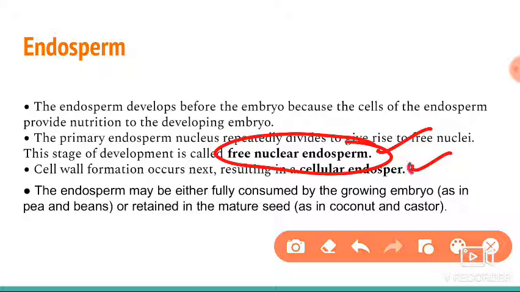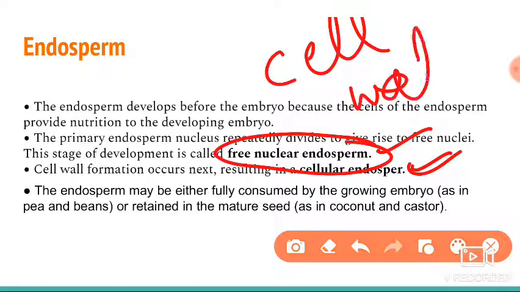And coming to the cellular endosperm, what will happen? Nuclei are going to be divided, and then there is a development of the cell wall. So this we call a cellular endosperm. Here also you can take the example coconut. You can see the white portion inside the coconut. That white portion is cellular endosperm, and the liquid portion is nothing but free-nuclear endosperm.